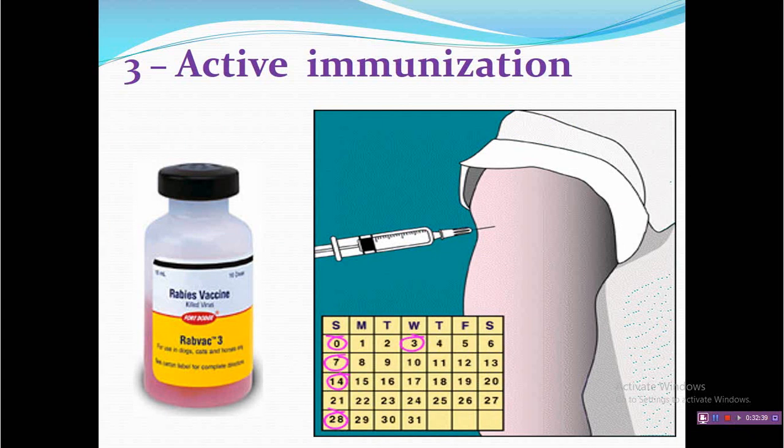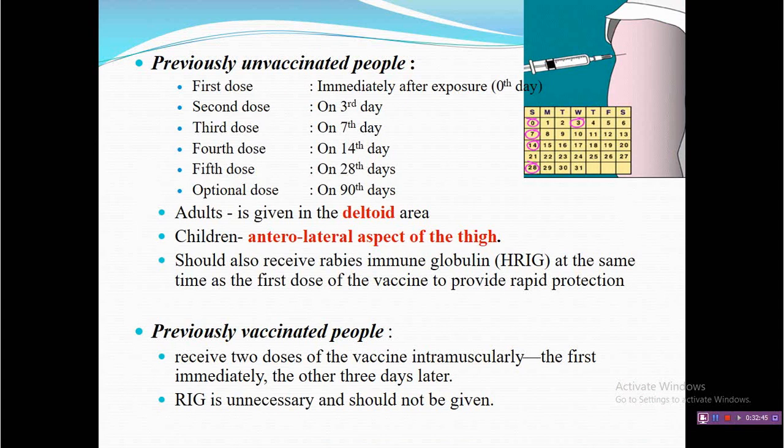Active immunization, vaccination, is important, and all 5 doses need to be taken on the recommended days. Generally it is recommended that on day 0 you take the first dose, followed by days 3, 7, 14, and 28 or 90. Day 90 is nowadays not preferred, but up to day 28 it is advisable to take all the doses if you are exposed to the rabies virus.